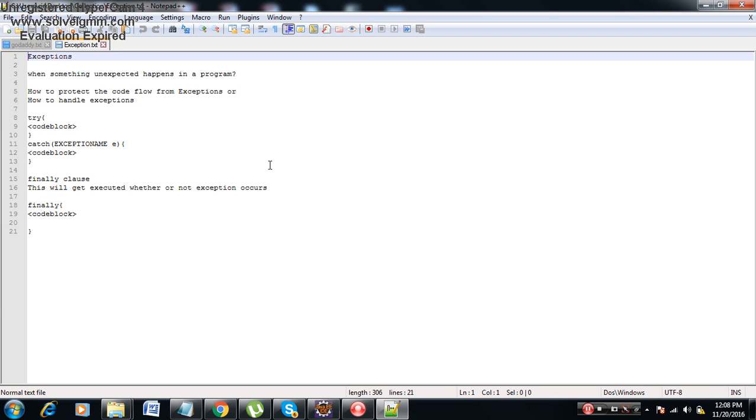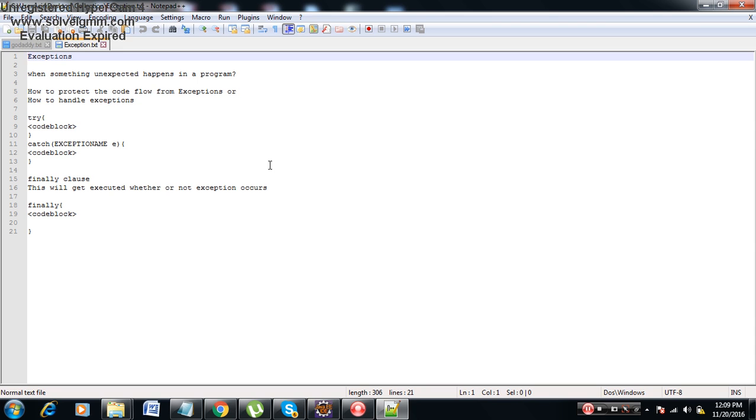Here the exception name can be NumberFormatException, it can be ArithmeticException, it can be FileNotFoundException, it can be IOException. Like that, there are many exceptions in Java. But the parent of all these exceptions is the Exception class. Suppose you don't want to handle specific exceptions like IOException or FileNotFoundException, you can just say catch of Exception. It will handle all kinds of exceptions.